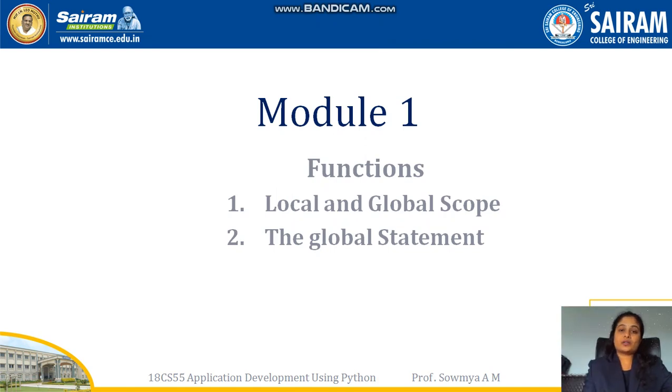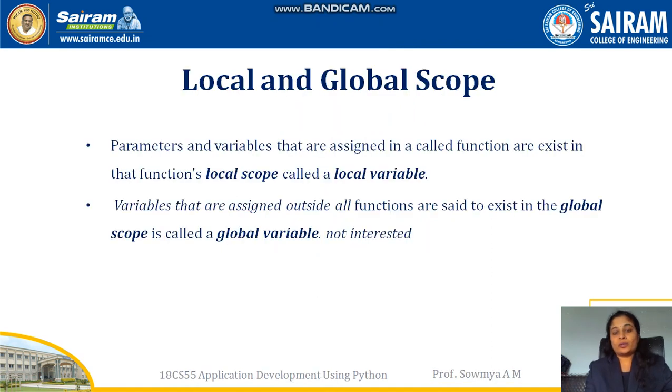Hello everyone. So in this video we will see about local and global scope and global statements. So we all know a local variable is a variable declared inside a function. A variable can only be used inside a function. So we call them global variables, like in other programming languages. As in other programming languages, here in Python we also use global variables and local variables, and where it is declared defines the scope.